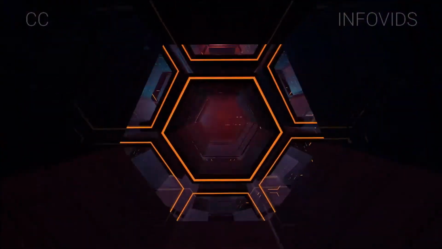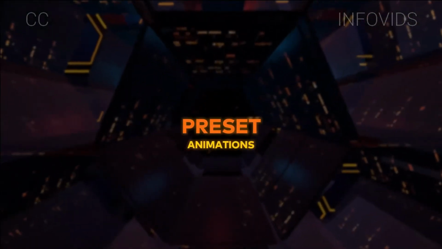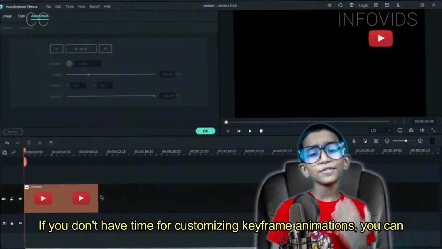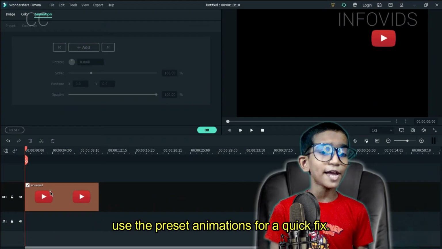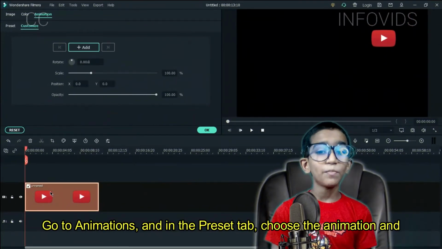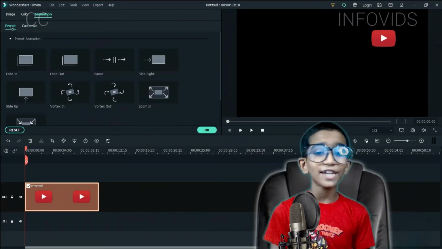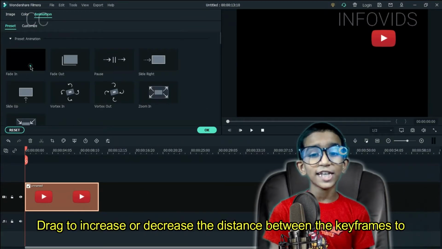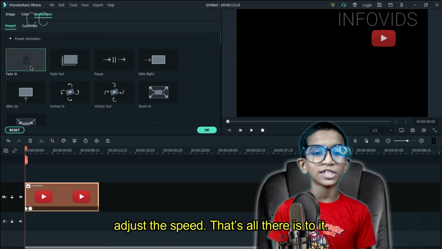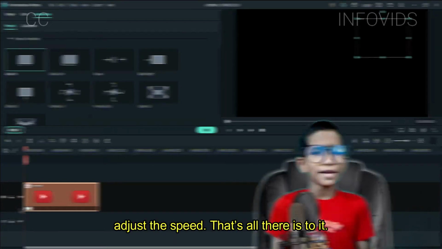Segment 4. Preset animations. If you don't have time for customizing keyframe animations, you can use the preset animations for a quick fix. Go to Animations and in the Preset tab, choose the animation and drag and drop it in the timeline. Drag to increase or decrease the distance between the keyframes to adjust the speed. That's all there is to it.